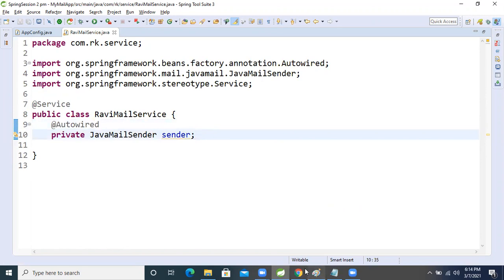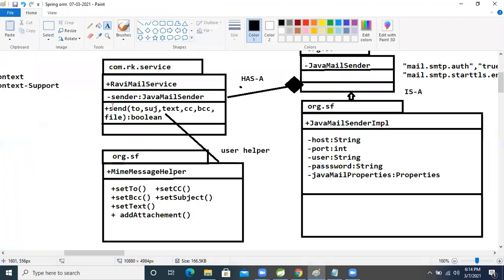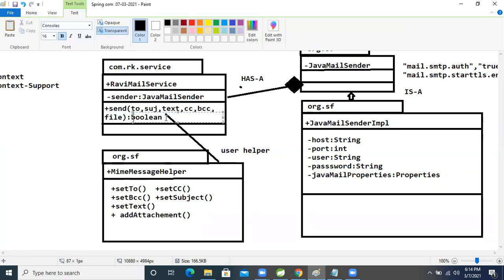After that, in the method, what did we decide? We decided to take the method only. So if we want to use this method, what will we do now? We will write one method. Which kind of method? The method should be public, the method name is send, and the return type is boolean. Okay, so let's write it.